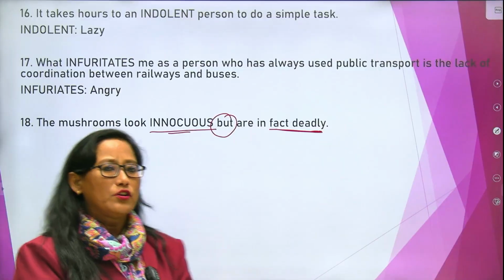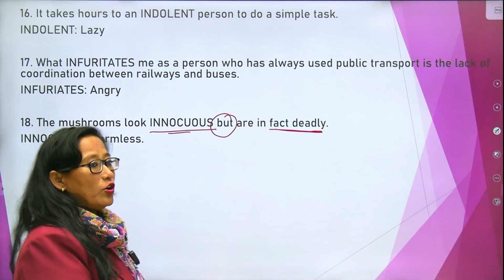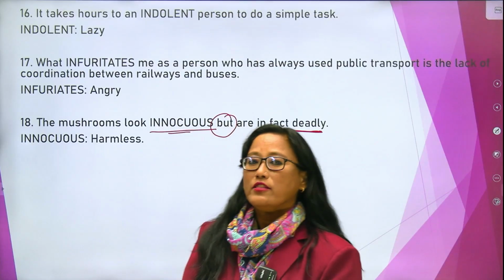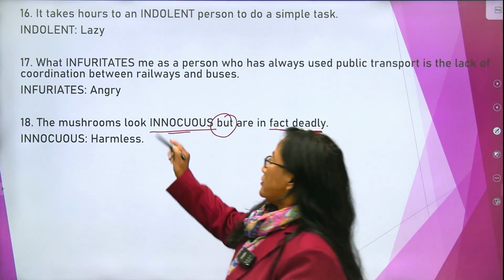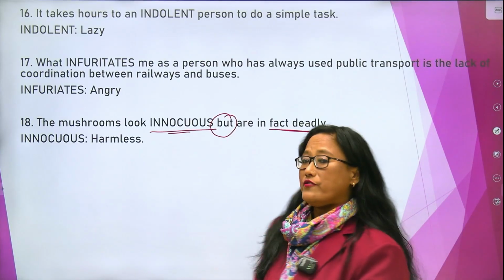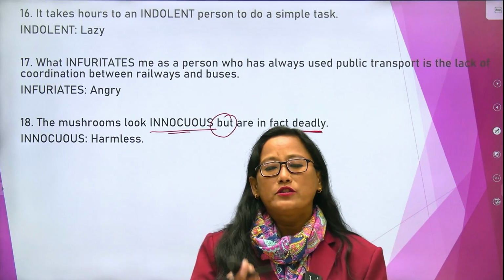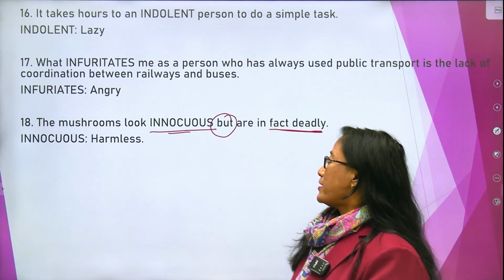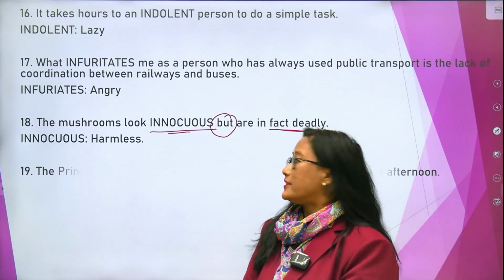What is the meaning of innocuous here? Innocuous means harmless, right? They were not toxic, you can say. Toxic means harmful. Here the mushrooms looked harmless but they were very deadly, alright. They could take the lives of people, that is why they were very, very deadly. Now let's move on to the 19th sentence.